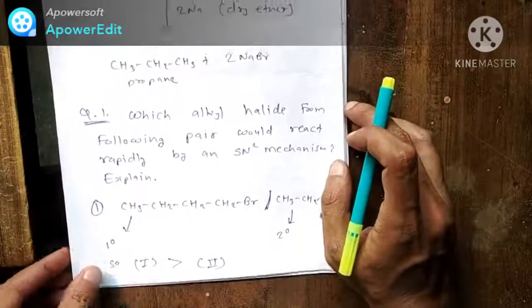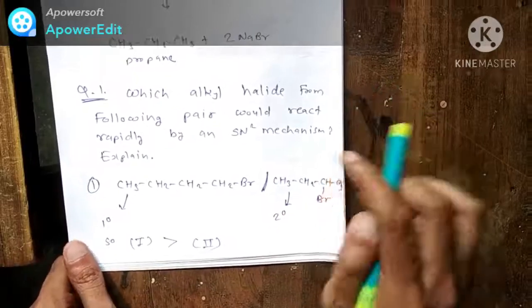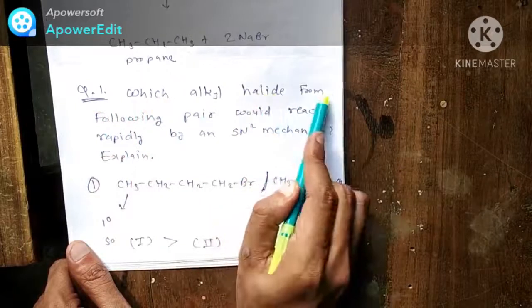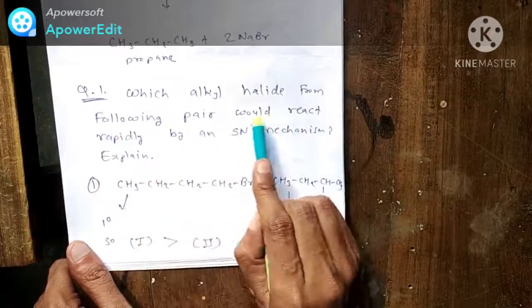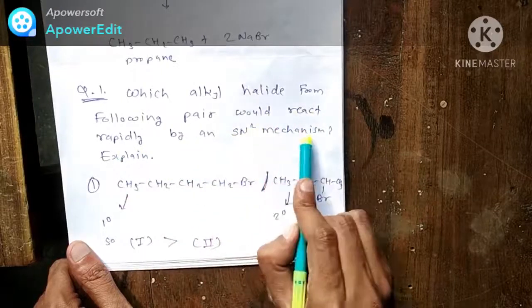Now some questions are there. Look at these questions. Question number one: which alkyl halide from the following pair would react rapidly by an SN2 mechanism?